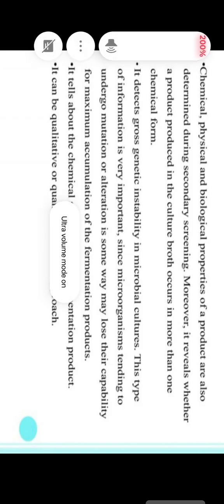Next is pH control, and monitoring of dissolved oxygen, the DO. There are ports for nutrient and reagent feeding, such as antifoam agents, alkali agents and acidic agents, and ports for inoculation and sampling, providing aseptic conditions at the time of sample withdrawal and addition of inoculum. It should allow complete removal of the broth from the tank and be easy to clean.